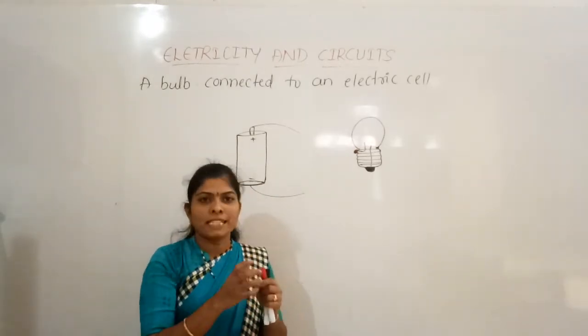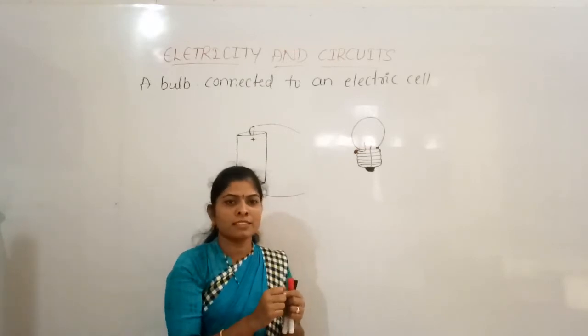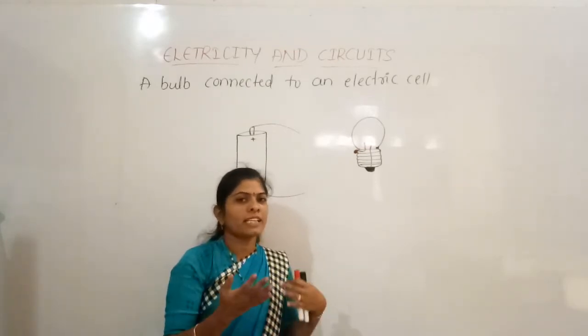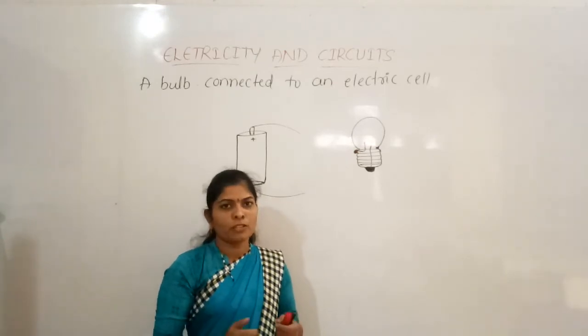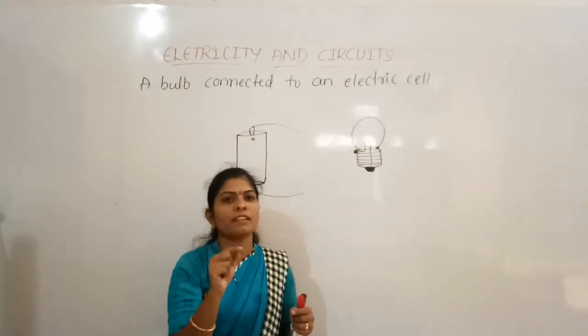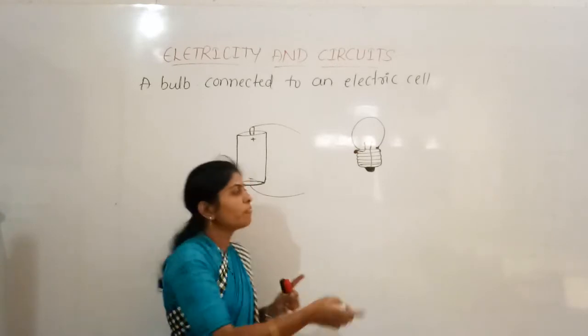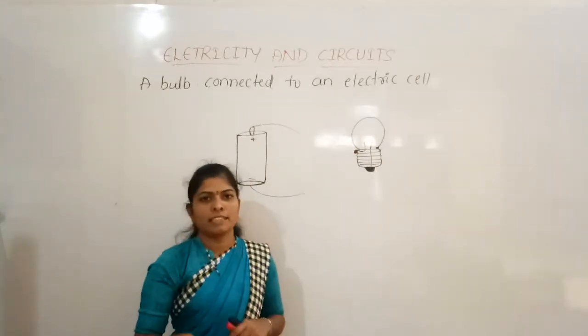If the plastic coating stays as it is, we know that plastic is an insulator and it will not allow the electricity to pass. So we have to remove a little length of the coating so that we can connect it easily.